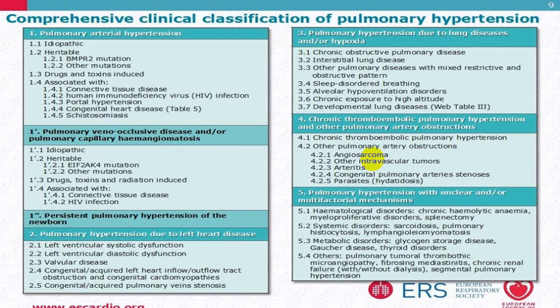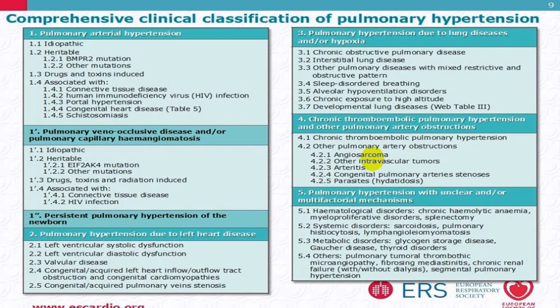And the last group we call pulmonary hypertension of unknown etiology, like hemolytic anemias, myeloproliferative disorders, after splenectomy, systemic disorders like sarcoidosis, histiocytosis, or metabolic disorders like glycogen storage disease, Gaucher's disease, thyroid disorders, pulmonary tumoral thrombotic microangiopathy.